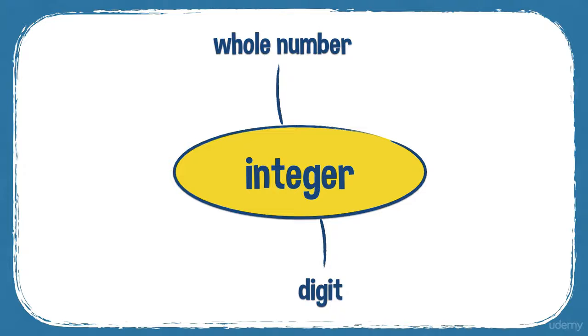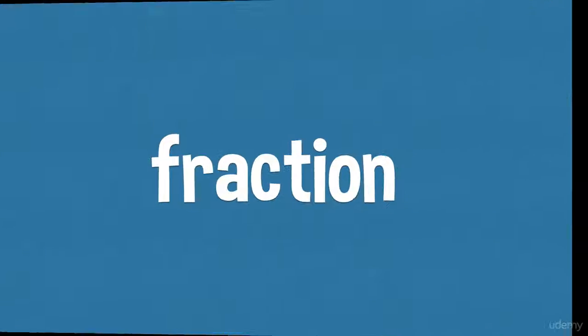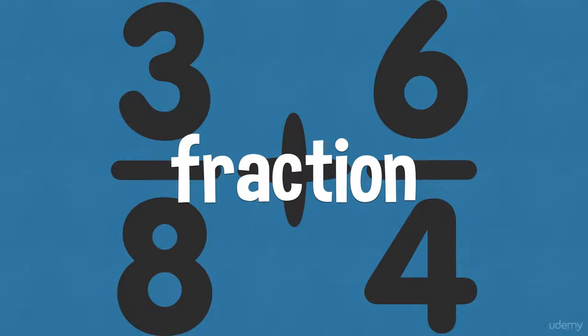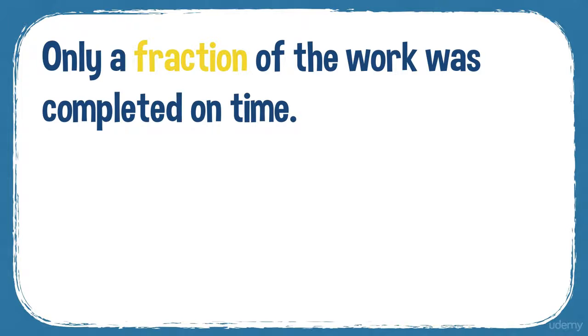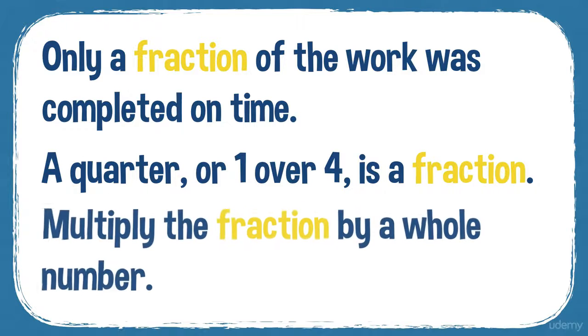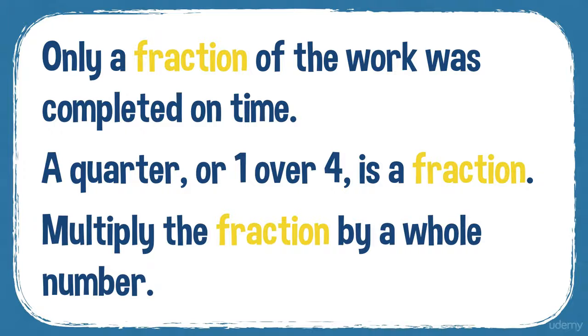And when you don't have a whole number, when you don't have an integer, you often have a fraction. So a fraction is part of a whole number. And it also suggests part of a thing, such as a cake, a fraction of a cake. So, for example, only a fraction of the work was completed on time. A quarter, or 1/4, is a fraction. Multiply the fraction by a whole number.